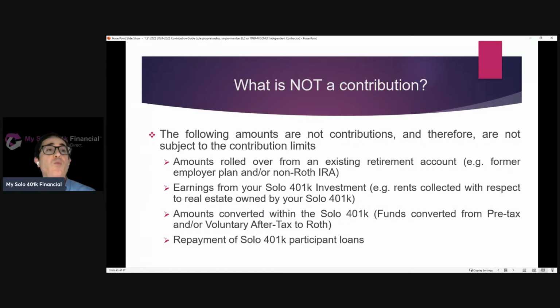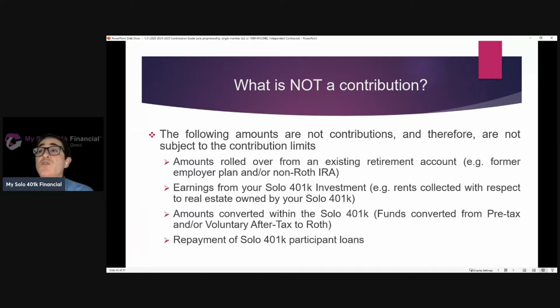Amounts converted within the solo 401k. So sometimes individuals are transferring money that's already in the solo 401k from one sub-account to another. It could be a pre-tax to Roth in-plan conversion. It could be a voluntary after-tax to Roth transfer because someone's making a mega backdoor Roth contribution. In both of those scenarios, money is being deposited into the solo 401k, but that in-plan conversion doesn't count as a contribution. It doesn't reduce how much they can contribute to the solo 401k.